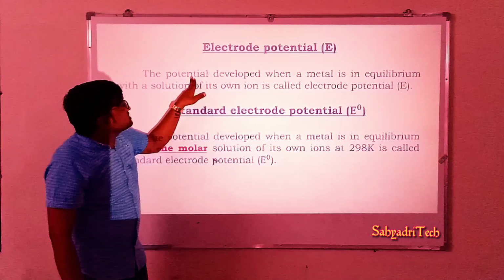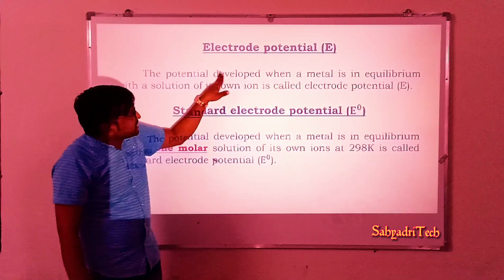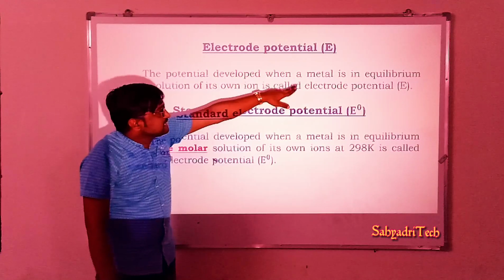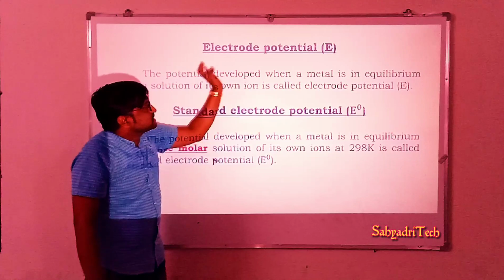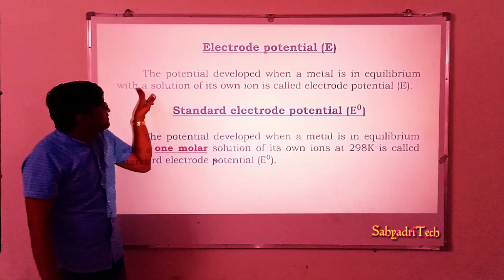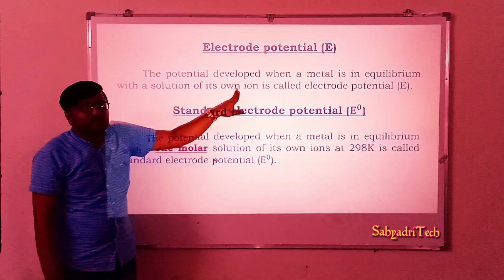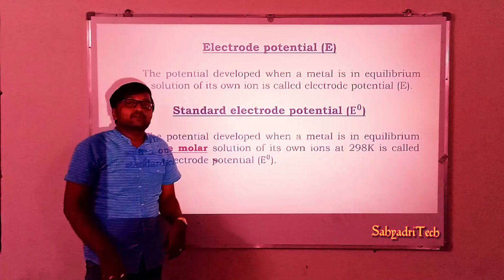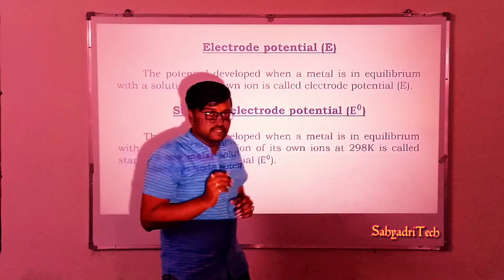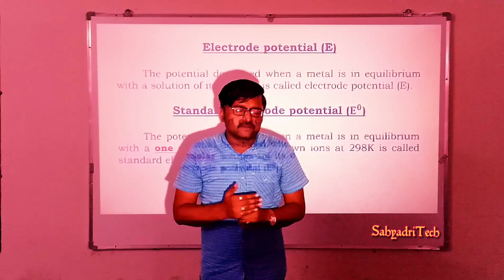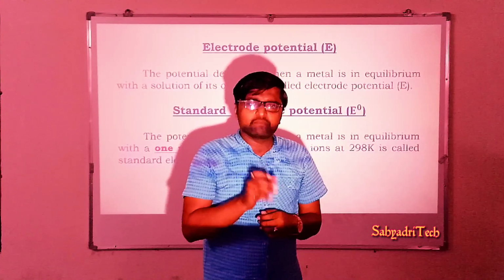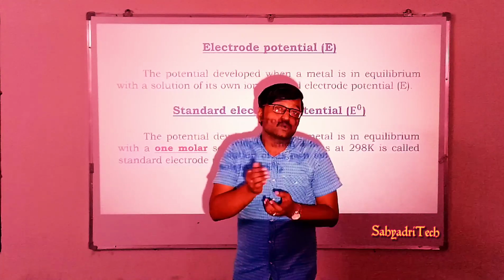The potential developed when a metal is in equilibrium with a solution of its own ions is called electrode potential.